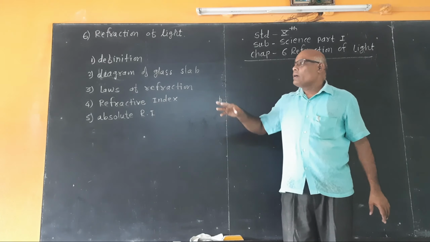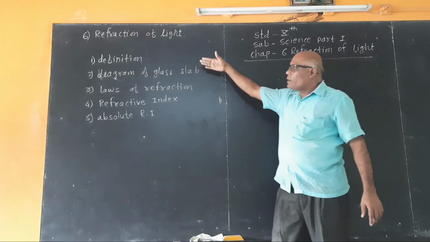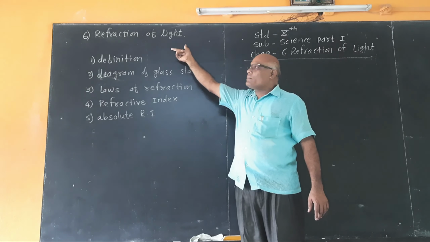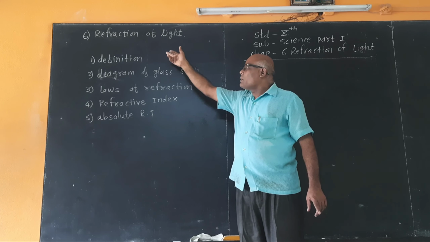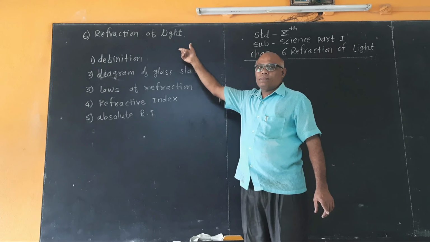Can you understand? I will repeat the definition of the refractive index. What is refractive index? Refraction of light: the change in the direction of light when it passes obliquely from one transparent medium to another transparent medium. Laws of refraction.